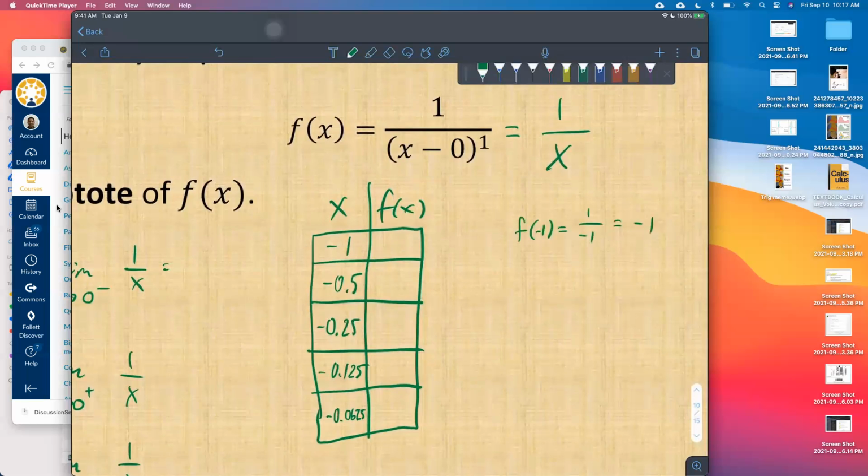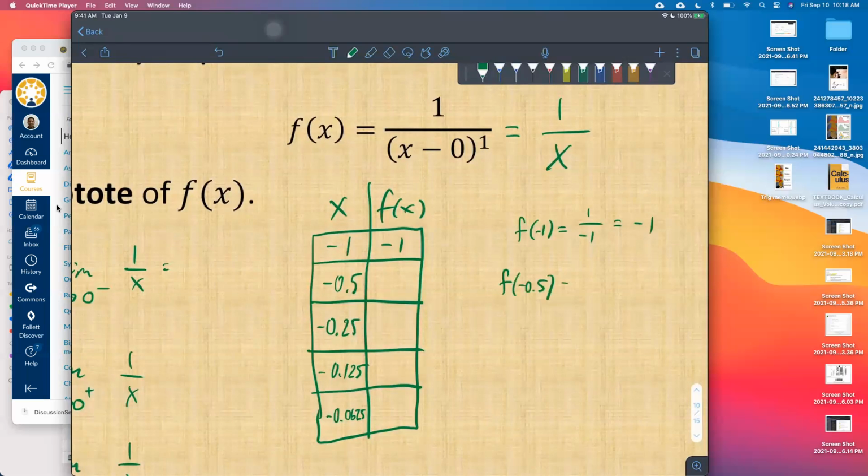This is -1. Okay. We want to see the trend of these y values. What are these y values going to do? Does anybody have any idea? I mean, we've already shown a rough idea of the graph. Closer to 0, not past 0. Any other ideas? Negative infinity. Anything else? Let's take a look. So notice that we're plugging in smaller and smaller numbers, right? You agree that these x values are getting smaller and smaller. This is going to be a trend that we're going to see a lot in this class.